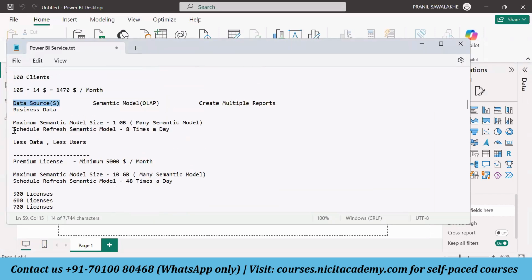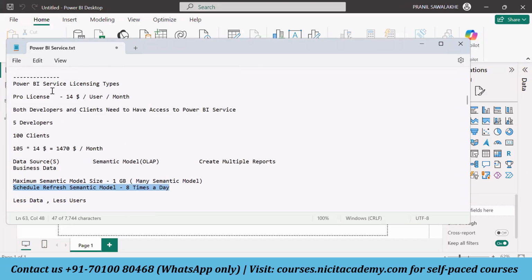For the schedule refresh of the semantic model, only 8 times a day is allowed for the pro license. So these are the rules and regulations for this pro license. Some restrictions are there, because pro license is only paying $14 per user per month.